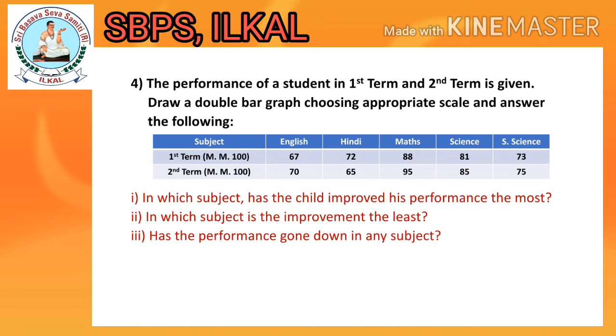By observing this data, now you are going to answer some more questions. First question, in which subject has the child improved his performance the most? Means in which subject the student scored more than the first term marks. Second question, in which subject is the improvement the least? Less improvement in which subject? That also you have to find. Third question, has the performance gone down in any subject? Means compared to the first term, in the second term, in any subject the child took fewer marks. Now, first you have to draw a double bar graph.